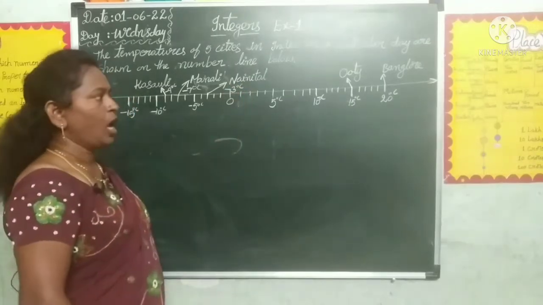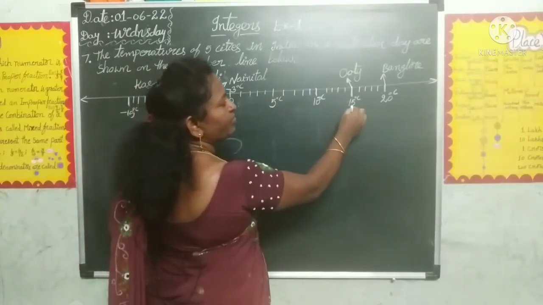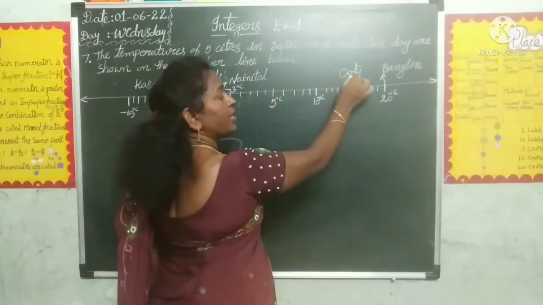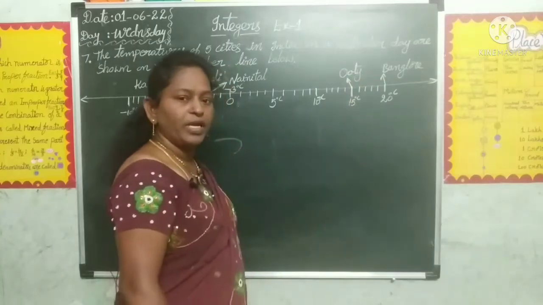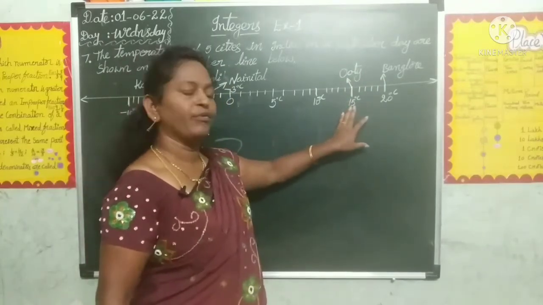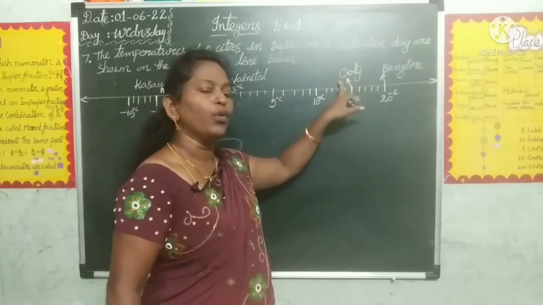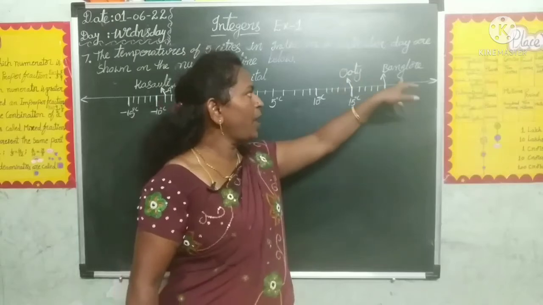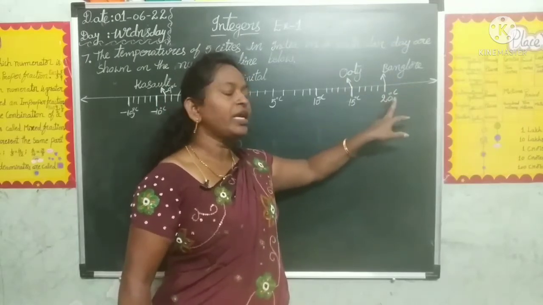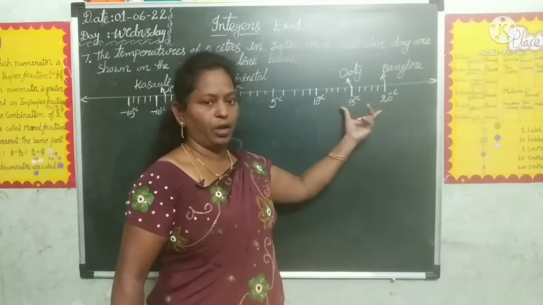And next, positive integers. +15 degree centigrade is Ooty. And next one, Bangalore. Bangalore is 20 degree centigrade. These temperatures are recorded.